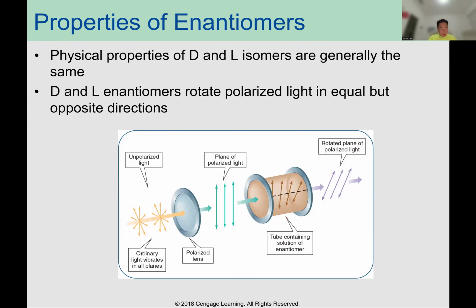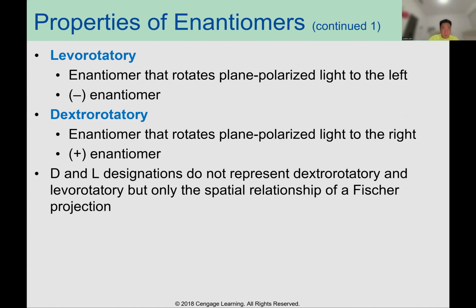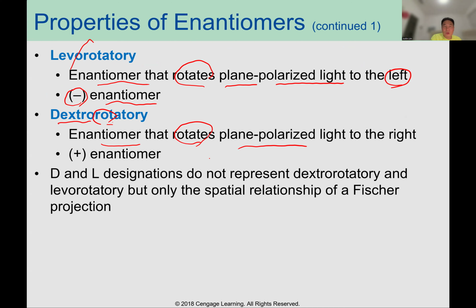Let's check the properties of enantiomers. Physical properties of D and L isomers are generally the same. D and L enantiomers rotate plane polarized light in equal but opposite directions. The levorotatory enantiomer rotates plane polarized light to the left, so it is the minus enantiomer. The dextrorotatory enantiomer rotates plane polarized light to the right, so it is the positive enantiomer.